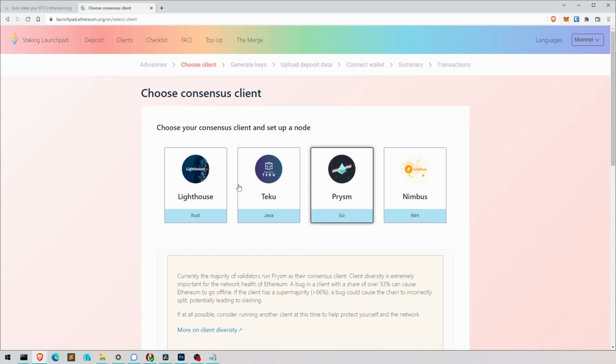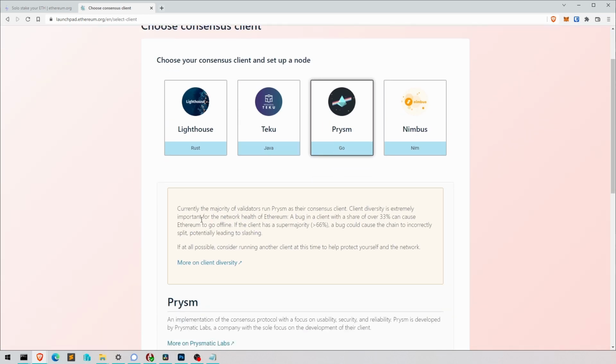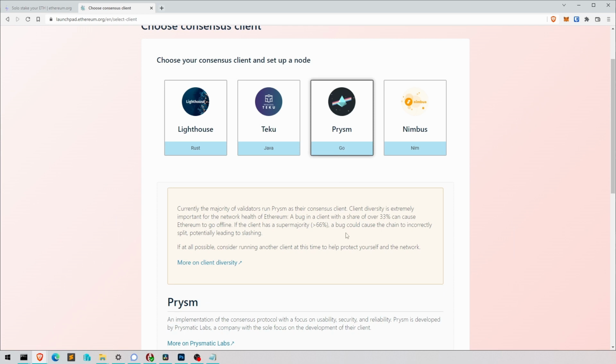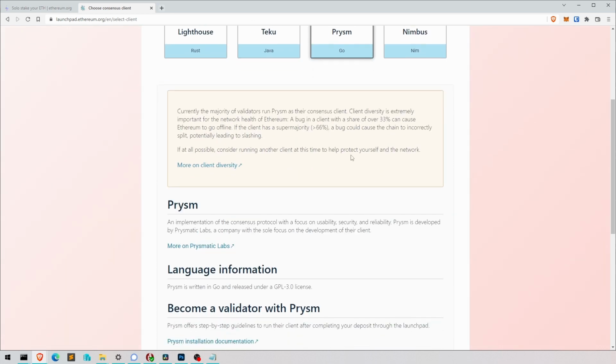Continue. Now here, Prysm. It says use a different client than Prysm because it's the majority. That's the network diversity I talked about earlier. So if you can choose another, well, we can't at the moment. The only thing DAppNode does is Prysm. It will come soon to the others. Maybe by the time you watch this, it's already possible to do the others. Anyway, let's go through this with Prysm.